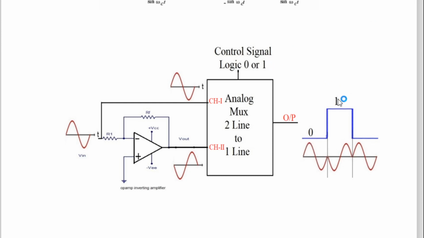But as soon as logic 1 comes, the second channel sine wave will go to the output, and the second channel sine wave starts in negative. So for logic 1, this sine wave is there, and in this way you can see a W. And now again logic 0, which means the first channel sine wave will come. As soon as logic 0 starts here, this sine wave will come, positive half and negative half, channel 1 sine wave, and here you will get McDonald's M. So it's very simple how to generate this, and this is called phase shift keying.